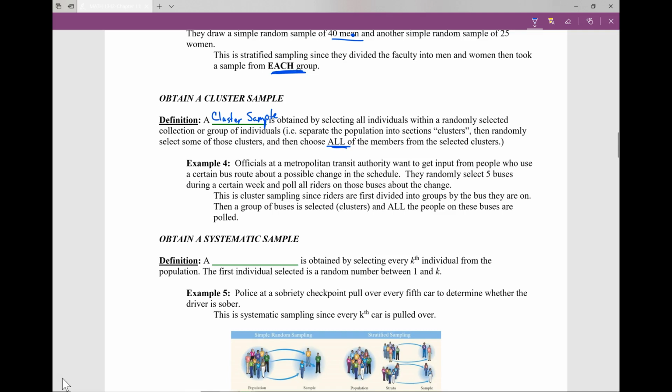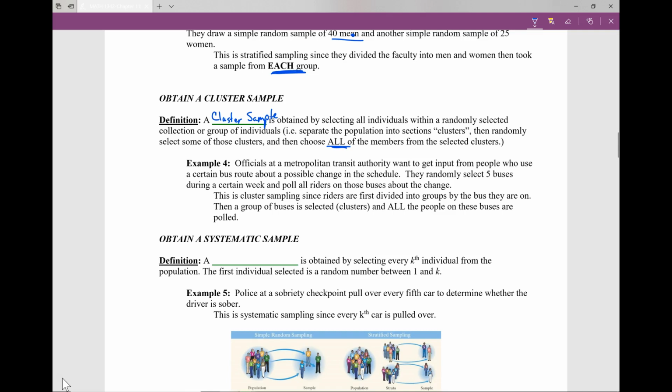Think about, again, when you're in classrooms. Classrooms are considered our clusters. Let's say that rooms 102, 106, and 110 are sampled. The other rooms are not. But everybody in those rooms is sampled. That's a cluster sample.